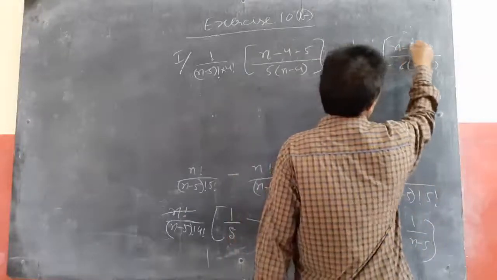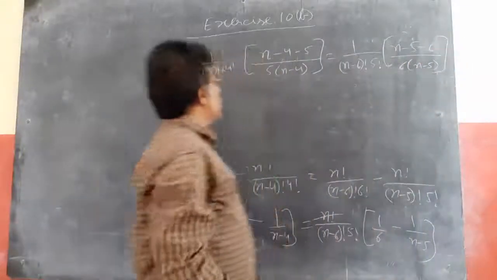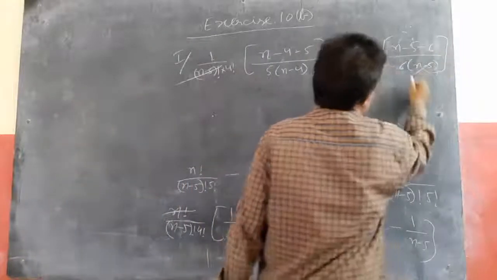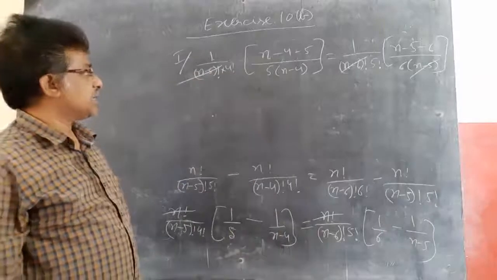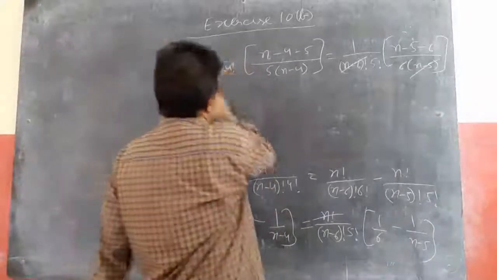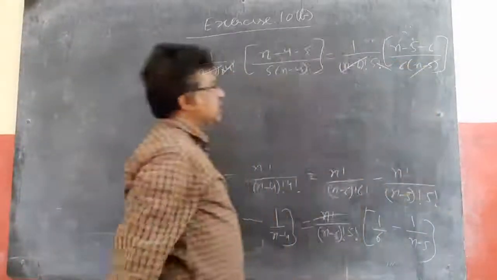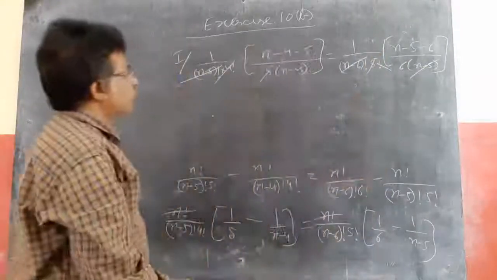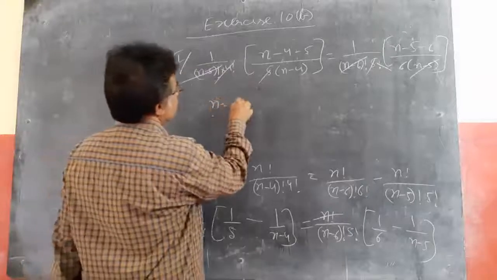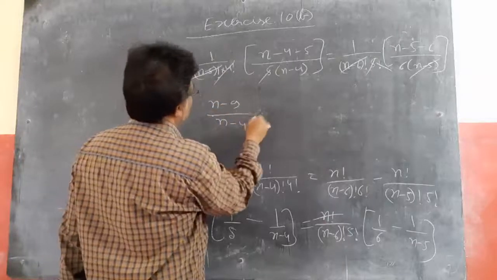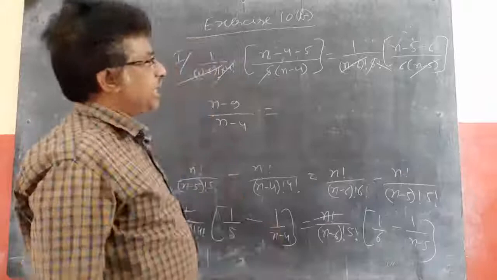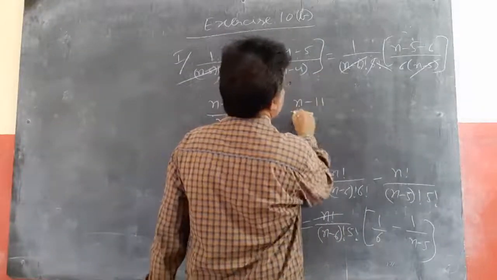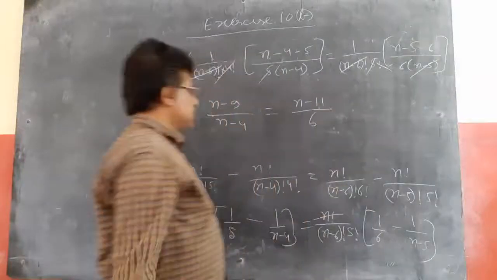So this is n minus 5 minus 6. So n minus 5 factorial and n minus 6 factorial into n minus 5 is n minus 5 factorial, I can cancel on both sides. And this 4 factorial and 5 factorial get cancelled. And this 5 and 5 get cancelled. So left out here is n minus 9 by n minus 4 equal to n minus 11 by 6.